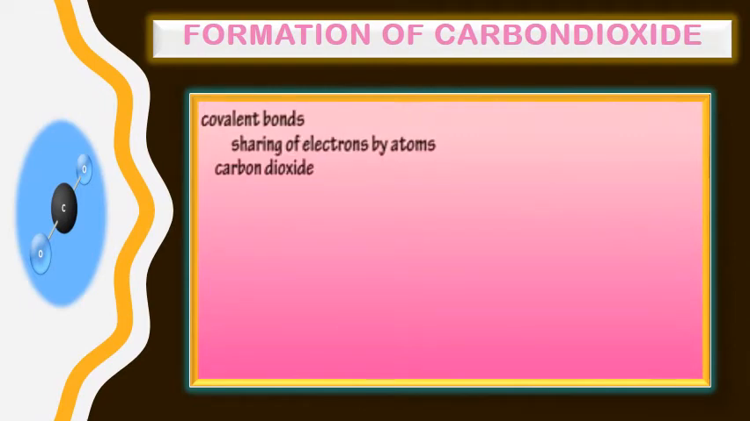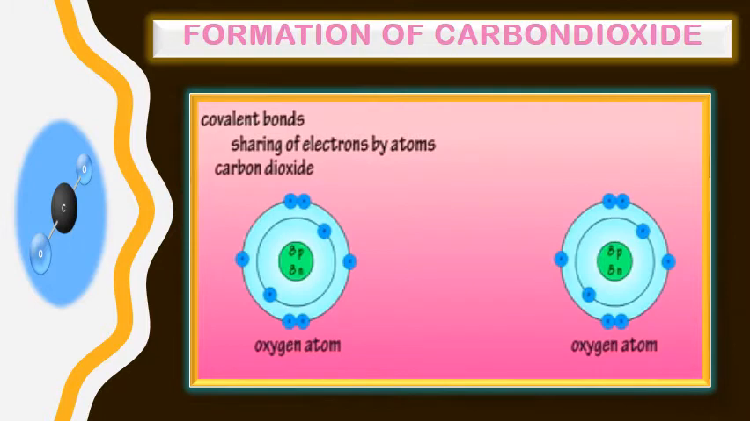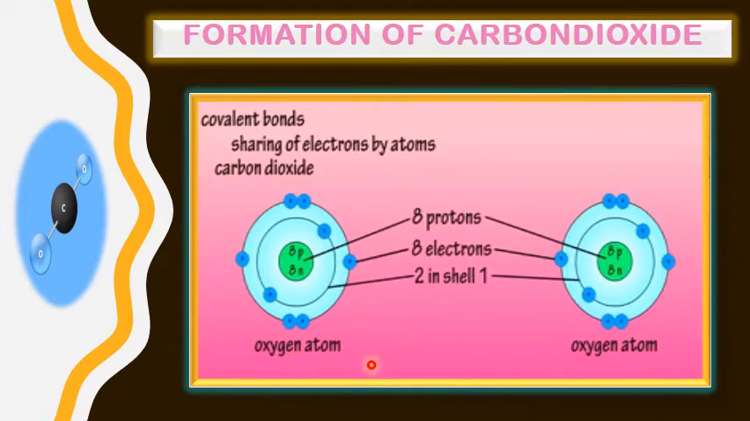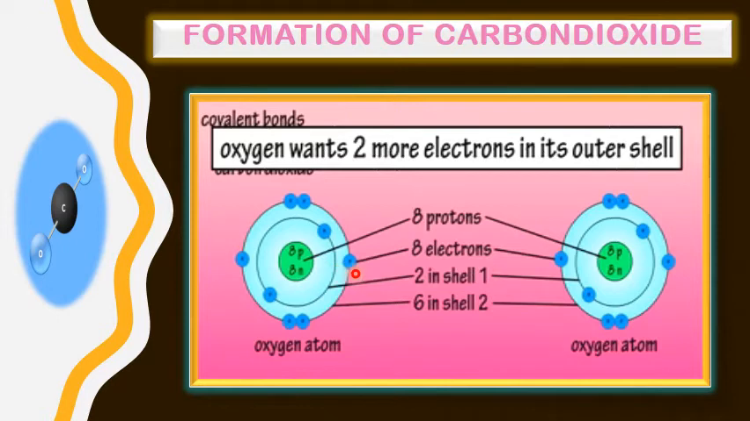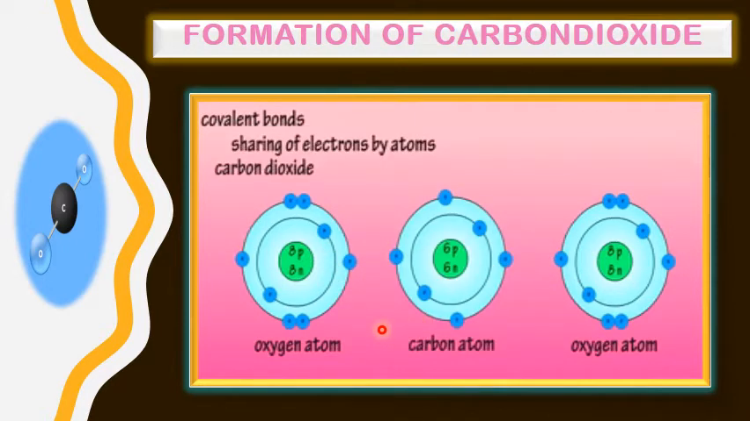Let's, dear students, see another example of a covalent bond, that is carbon dioxide. Carbon dioxide has 2 oxygen and 1 carbon. Oxygen's atomic number is 8, so it has 8 protons and 8 electrons, 2 in the first shell and 6 in the outer shell. So it needs 2 electrons to complete its octet.